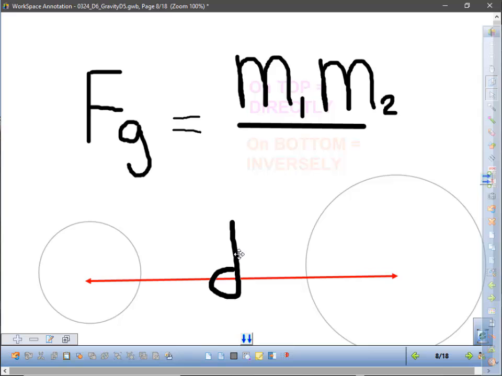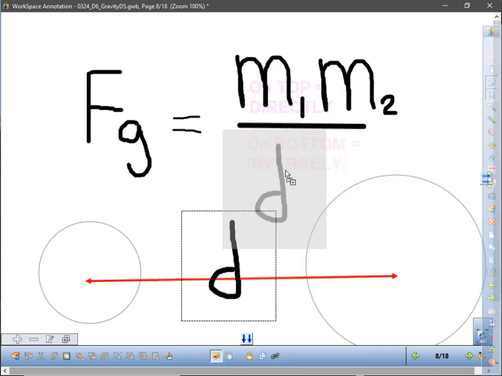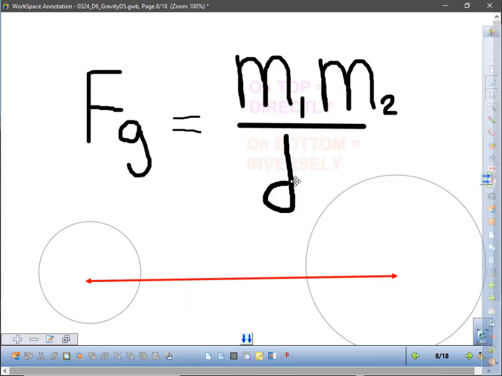All right, we have distance left. Now, the distance between them. How does distance affect the force of gravity between the two objects? More distance means more force of gravity, or more distance means less force of gravity? What do you think? Does distance go on top or bottom? Is distance directly or inversely proportional to the force of gravity between two objects? Distance goes on the bottom because the farther apart they are, the lower the force of gravity. More distance means less force of attraction.